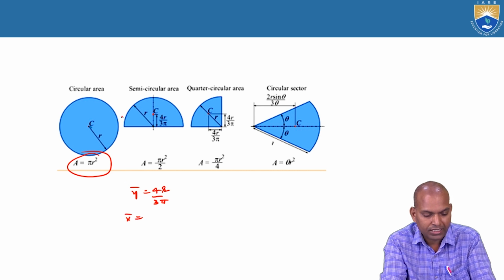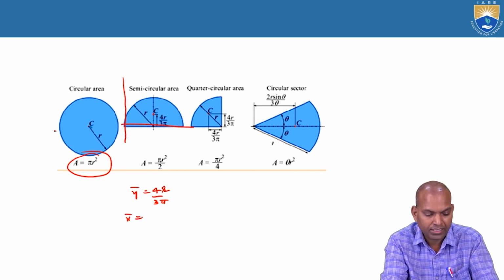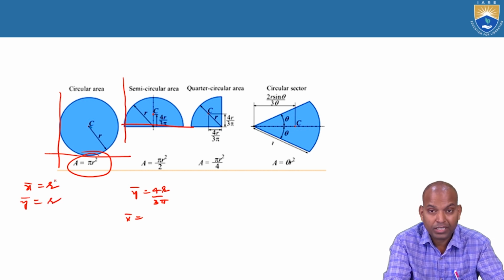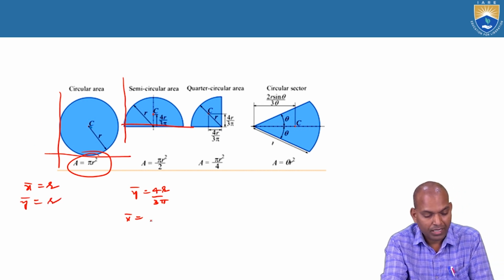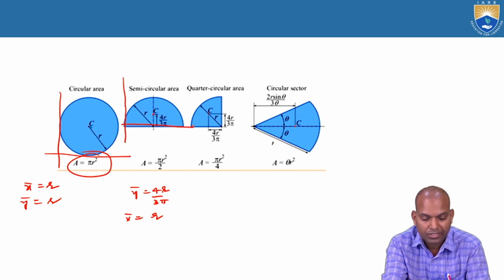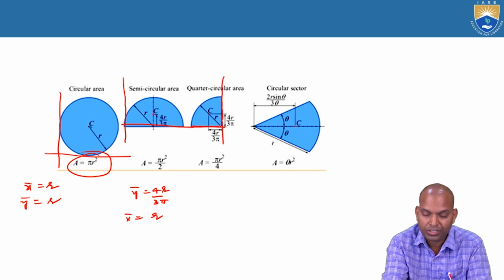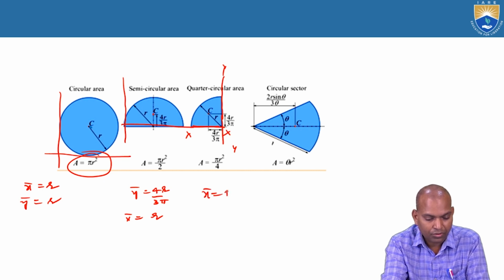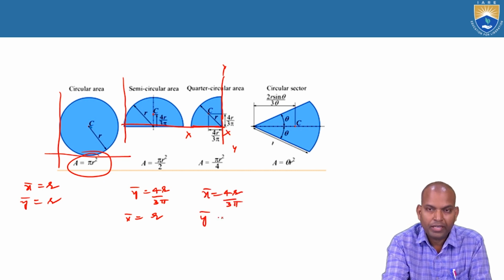What about bar X? Consider the reference axis. Here if we consider the reference axis, bar x equal to r. Now consider the quarter circular area, the centroid coordinates of the quarter circular area. Here the reference axis, consider this portion in this manner. For this reference axis, bar x equal to 4r by 3 pi, and bar y is 4r by 3 pi.